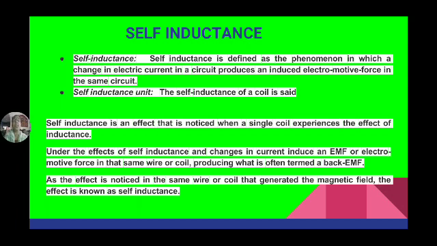So a coil possesses a property that if the current passing through the coil is increasing, it opposes the increase in current. And if the current passing through the coil is decreasing, it opposes the decrease in current. It means a coil naturally opposes any variation in current.